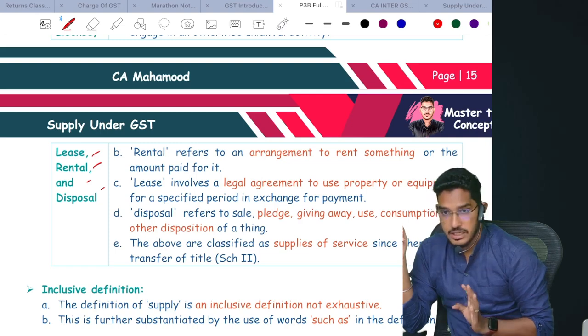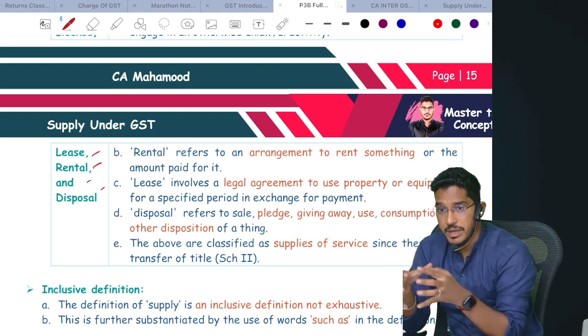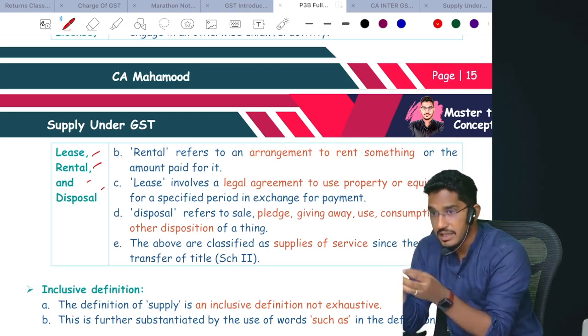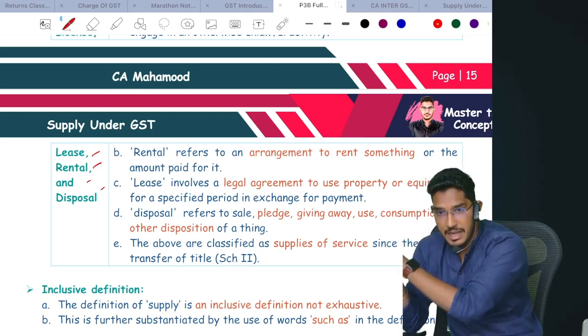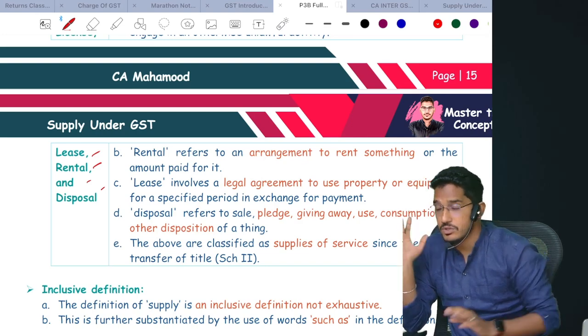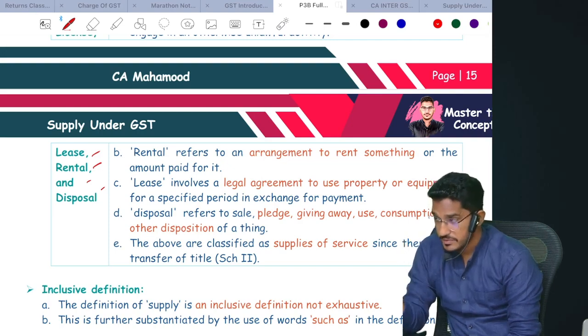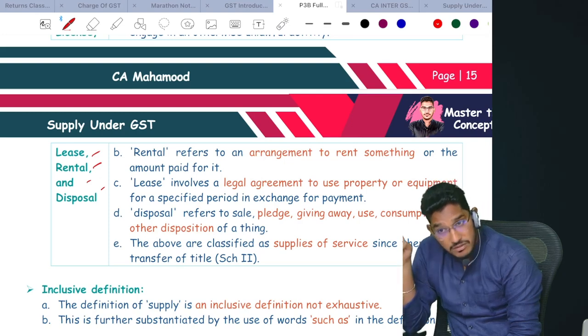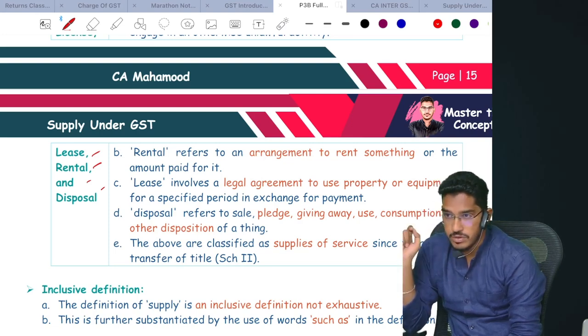Understand? Clear and comfortable? A company is generating scrap along with the manufacturing, along with the main product. They are generating a lot of scrap. That scrap they have disposed of. They called a tender and gave it to whoever is willing to pay the highest price. Will the sale of wastage or scrap by a company be considered as supply? Yes. Why? Because that is also in the course or furtherance of business only. Clear? So course or furtherance of the business is very, very important.